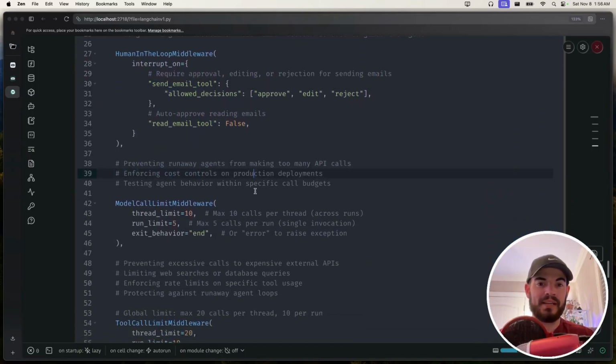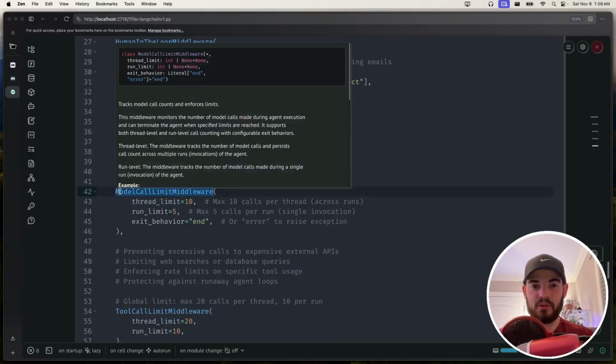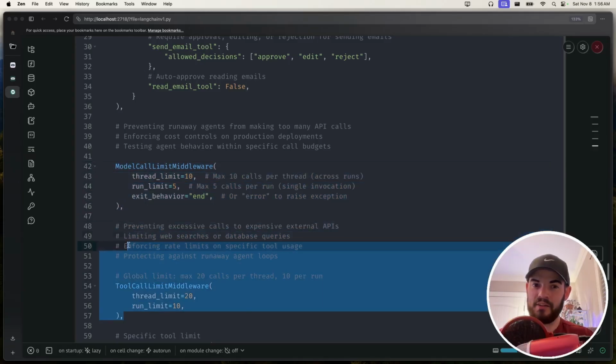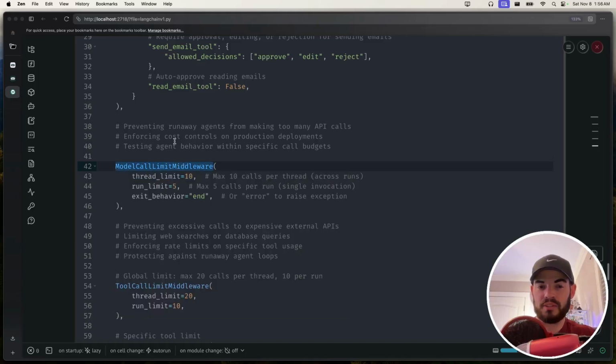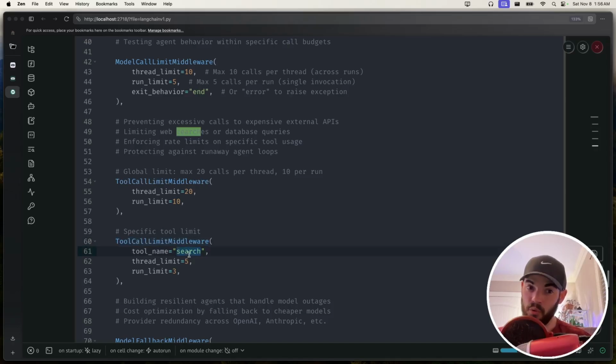Preventing runaway agents from making too many API calls. I've had to do this before. They did have this concept, and it was like some sort of limit you could set on the agent, but now you actually have a model call limit itself. And you additionally have a tool call limit. So you can get pretty granular here on, hey, I want certain models to have limits. Hey, I want certain tool call limits for a particular tool. So not just global, but for a particular one.